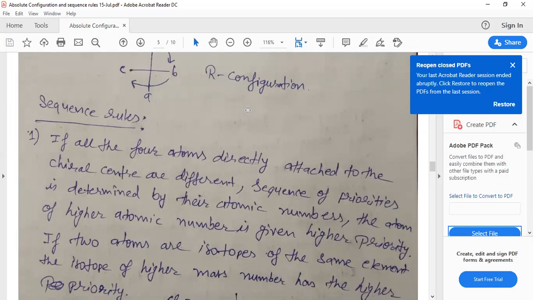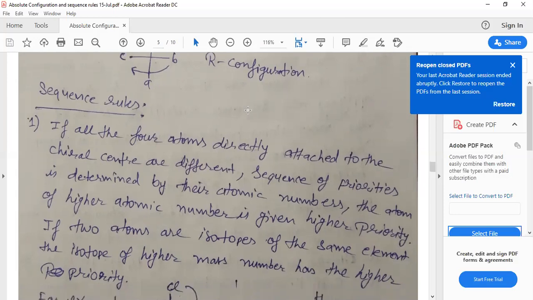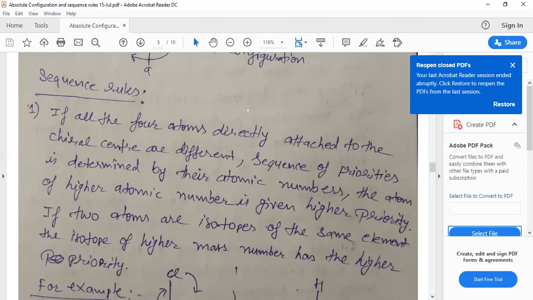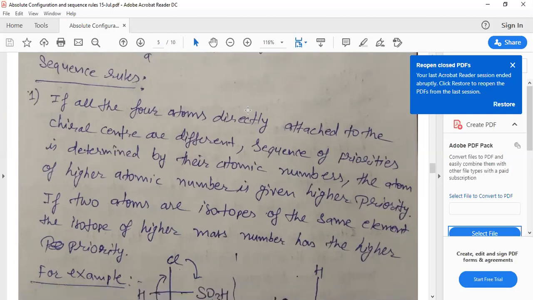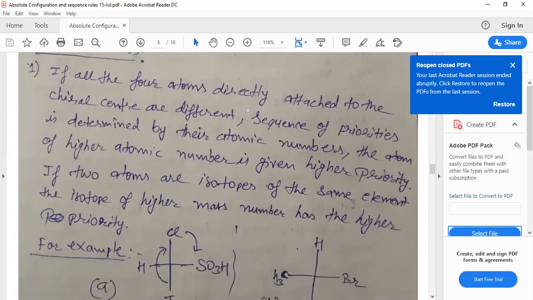All students, listen carefully: the priority is decided by atomic numbers. If isotopes are present, the atomic number is the same. In this case, the higher mass number has higher priority. The highest mass number has the highest priority.